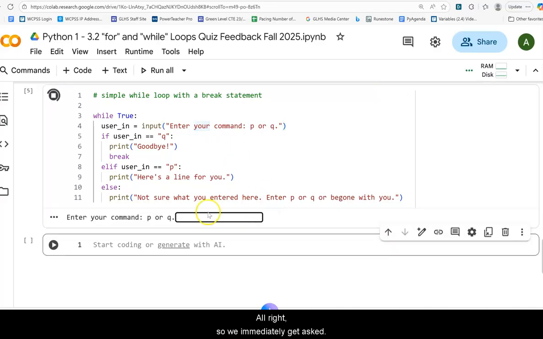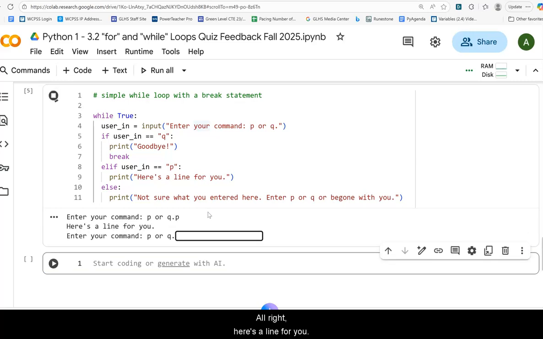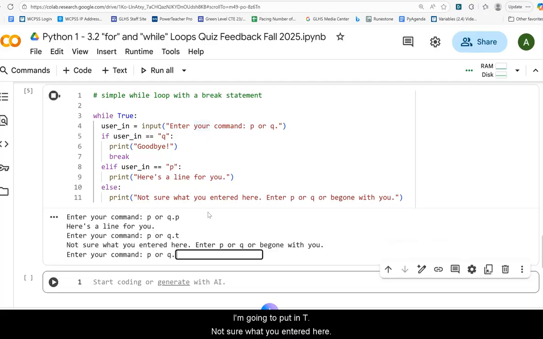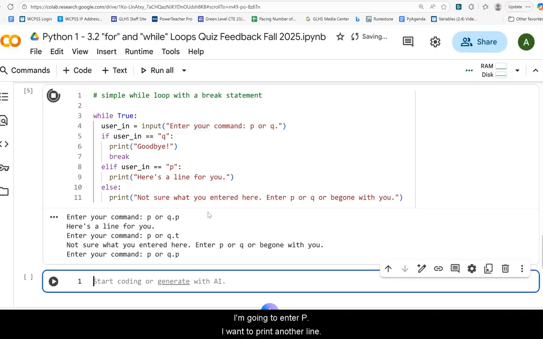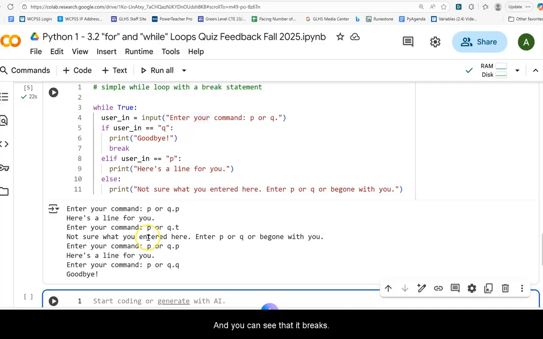All right, so we immediately get asked. I'm going to go ahead and put in P. All right, here's a line for you. Then it's going to loop and ask again. I'm going to put in T. Not sure what you entered here. Enter P or Q or be gone with you. I'm going to enter P. I want to print another line. And then finally, I'm just going to enter Q to break the loop. And you can see that it breaks the loop, prints goodbye before it breaks.